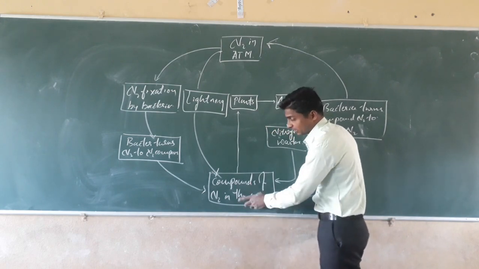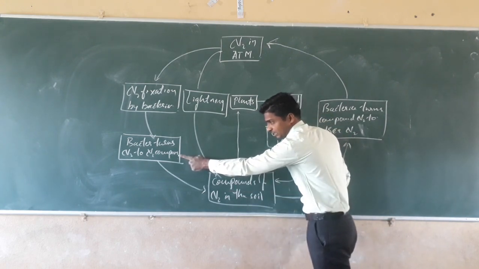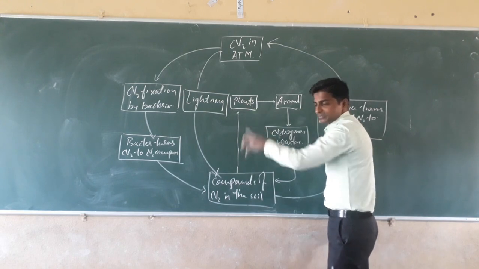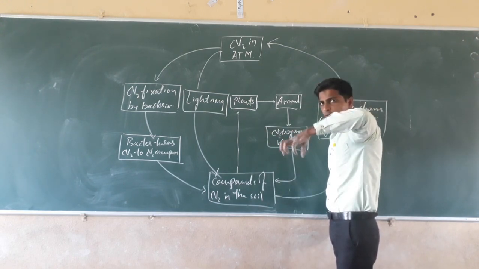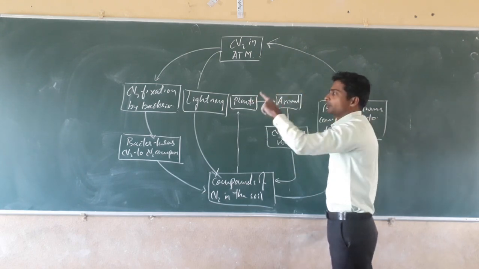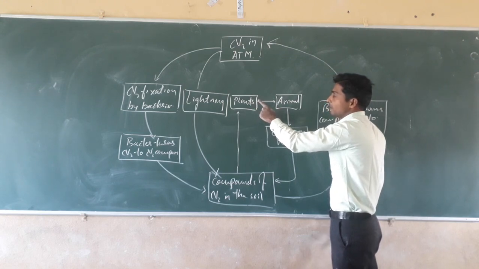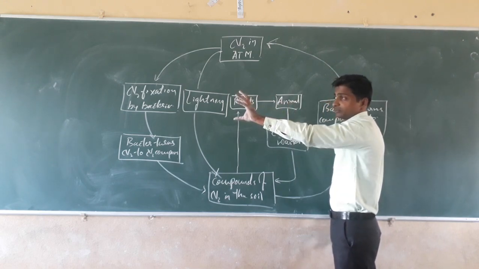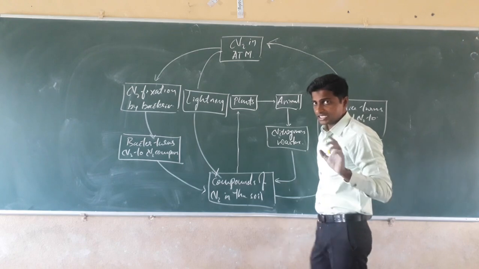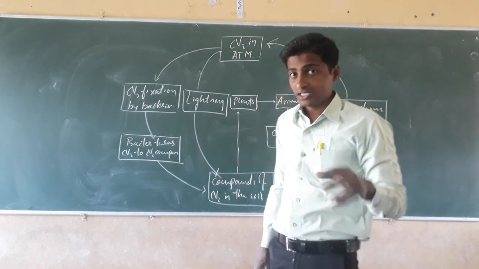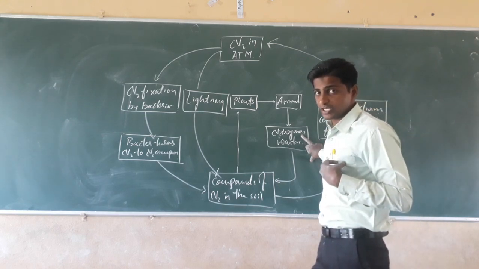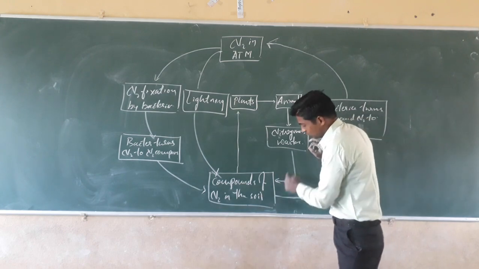In the soil, what happens? The bacteria convert the nitrogen into nitrogenous compounds in the soil. These nitrogenous compounds are taken by the plants with the help of roots, and supplied to each and every part of the plant body, even the roots, vegetables and leaves. That is taken by the animals, the herbivorous animals that feed on plants. Then animals excrete waste material in the form of nitrogenous waste like urea, and also when the animal dies, whatever nitrogenous substance is present will go to the soil again.